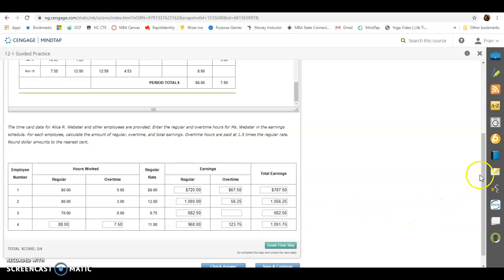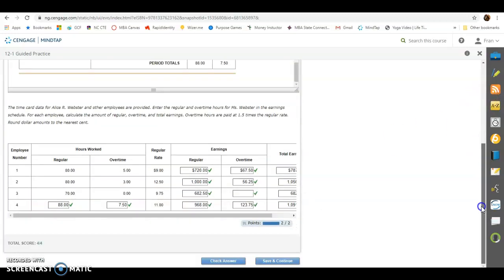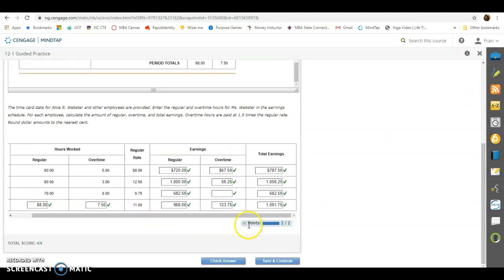Okay, hopefully that's understandable. I'm going to grade it. Hopefully I didn't typo anything. Looking good. And that completes 12-1 Work Together.